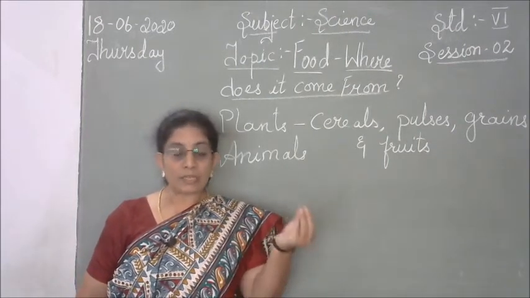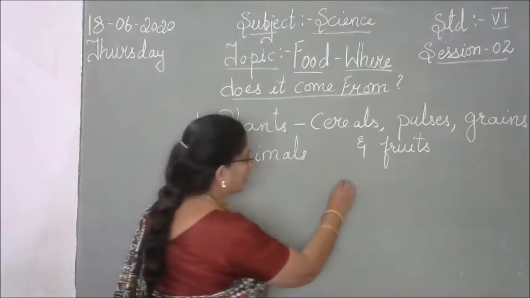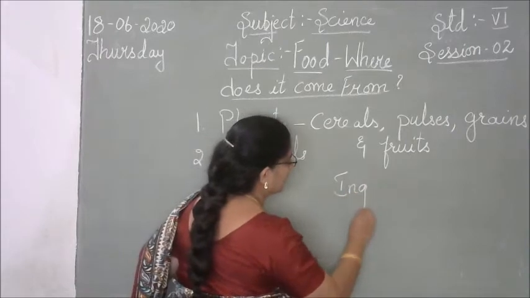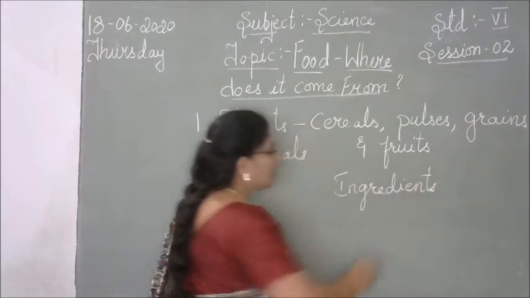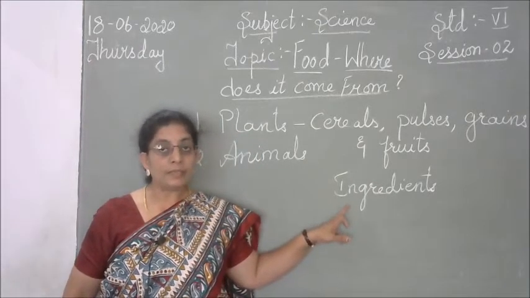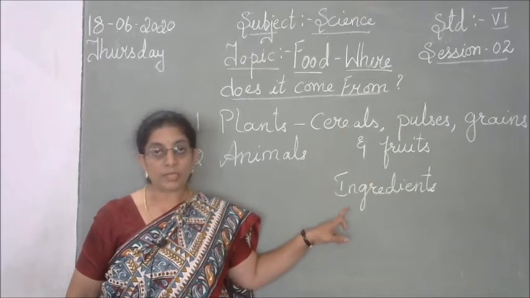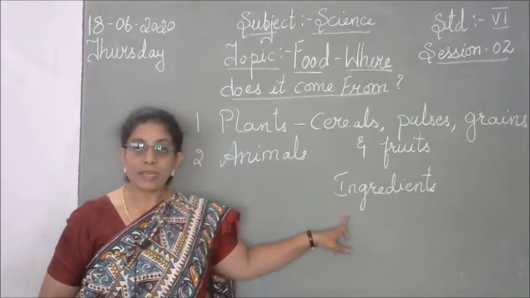These different things which you use to prepare the vegetable are called the ingredients. Ingredients means the items you are using to prepare the food.